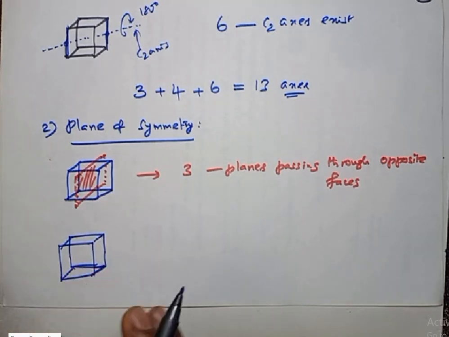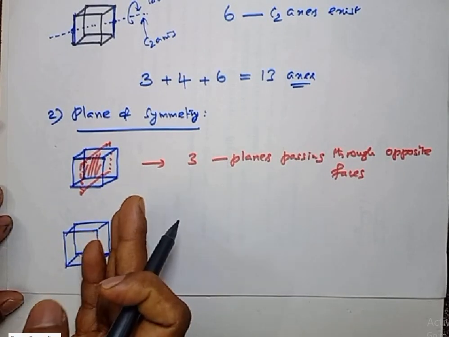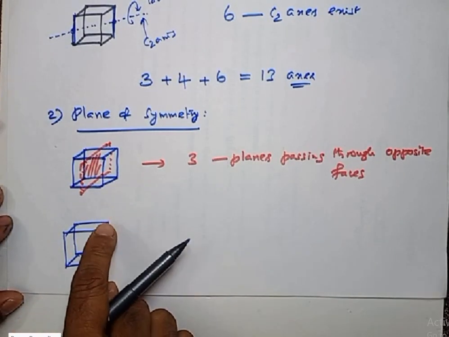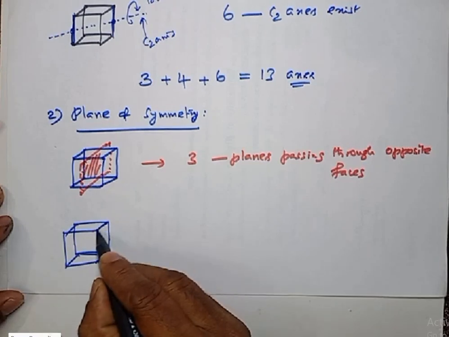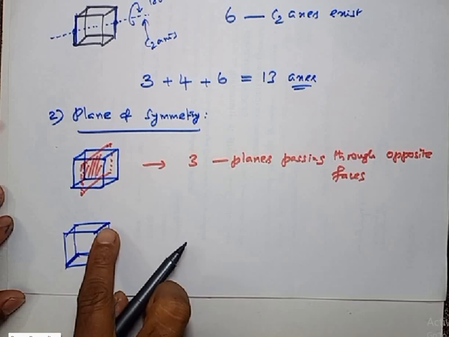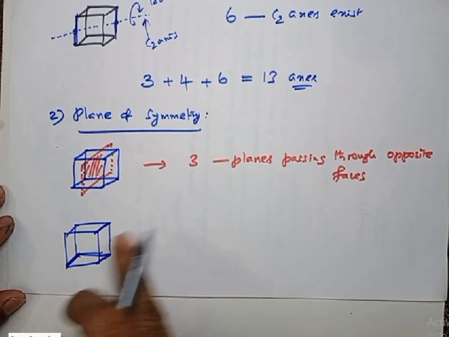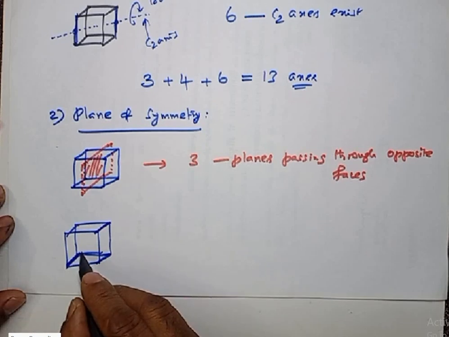Let me explain that. Listen, you just keep an imaginary plane passing through opposite edges. Suppose I take this edge and the exactly opposite edge. See, this and this are exactly opposite, diagonally opposite edges. Now you just keep a plane passing through that.